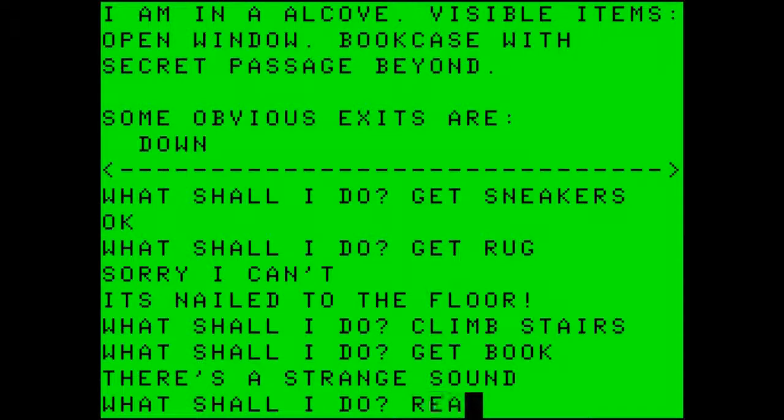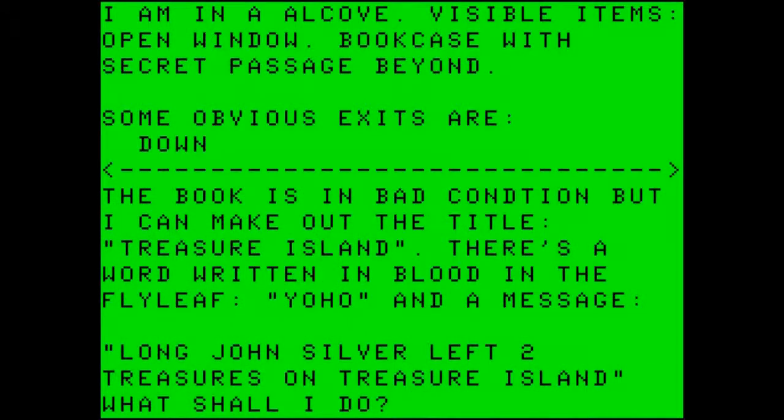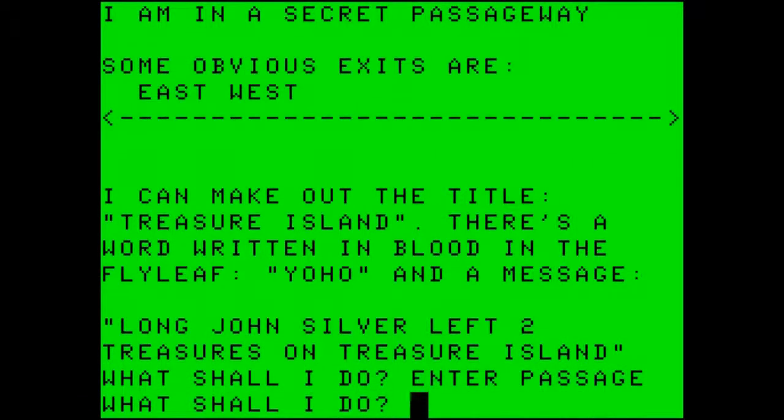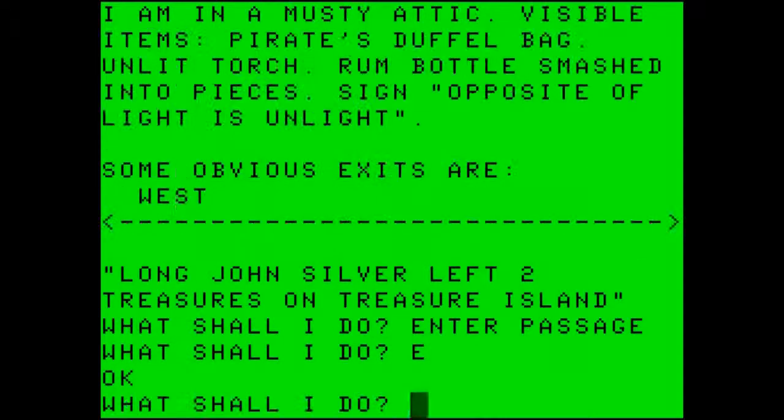Let's read the book. The book is in bad condition, but I can make out the title, Treasure Island. There's a word written in blood on the flyleaf: Yo-ho, and a message. Long John Silver left 2 treasures on Treasure Island. What shall I do? Let's enter the passage. In a secret passageway, obvious exits are east and west. Let's go east. I am in a musty attic.